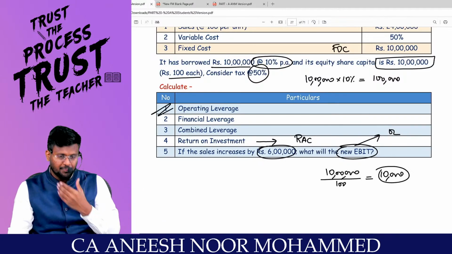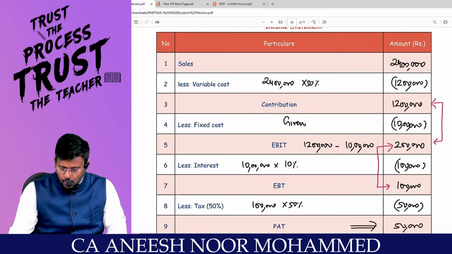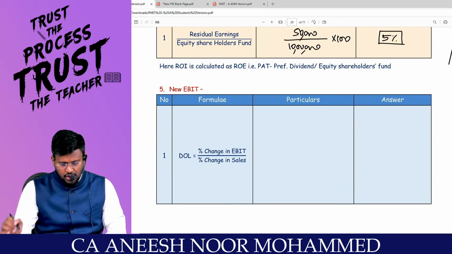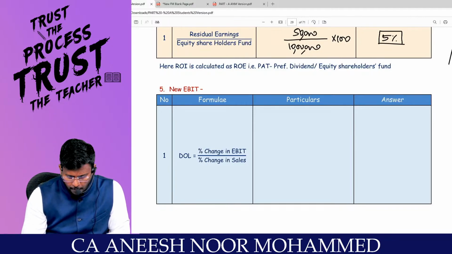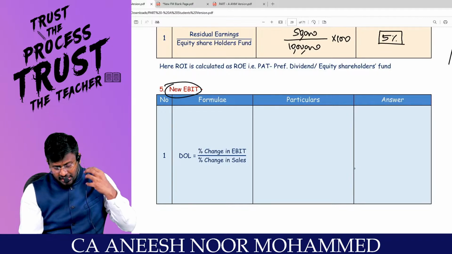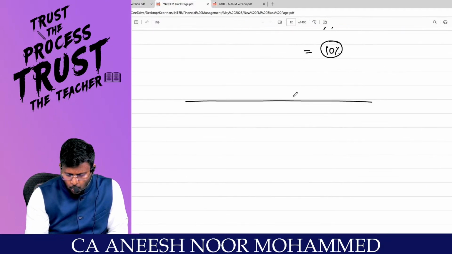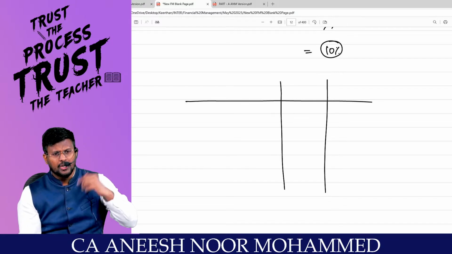Shall I proceed? Sir, if the sales are increasing by 6 lakh, what will be the new EBIT is the discussion. Are you really with me? So, my dear lovable students, I can calculate the new EBIT. There are different ways of solving that. Right, sir? They want only the new EBIT. Let me show you the different ways.